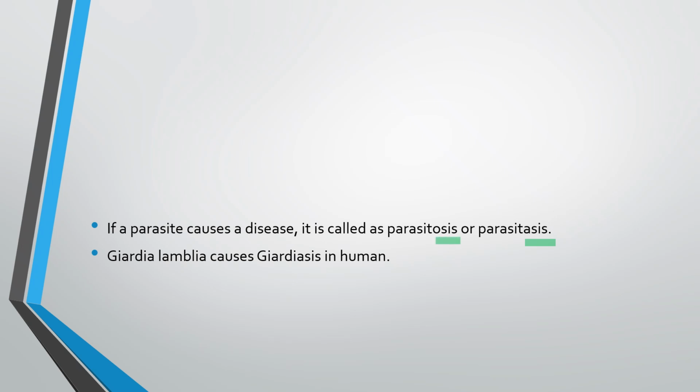For example, Giardia lamblia causes giardiasis in humans. You can see Giardia lamblia is the name of the parasite. Giardiasis is the disease. Giardia is the parasite, and iasis is the ending that we have to add at the end of every disease that is caused by a parasite. It is the same as parasitiasis. You can see the name of the parasite, and then it is followed by iasis.